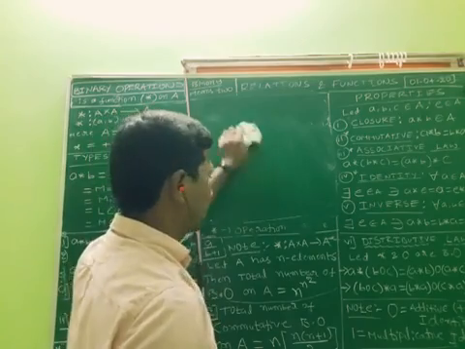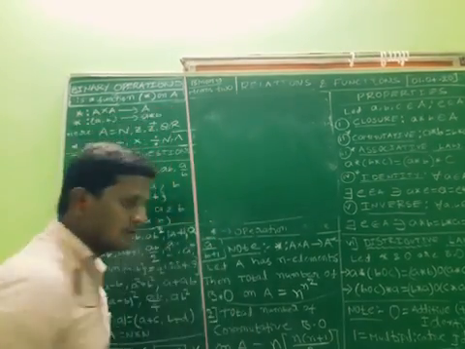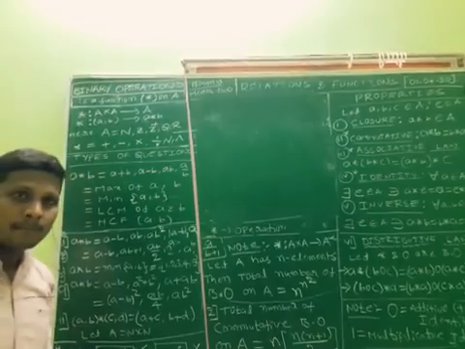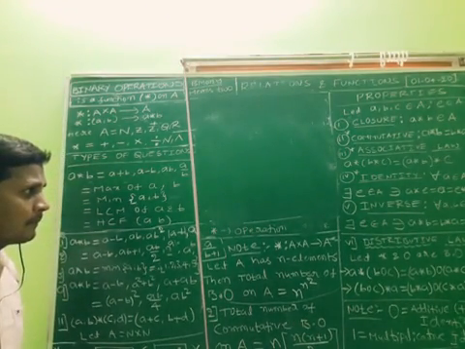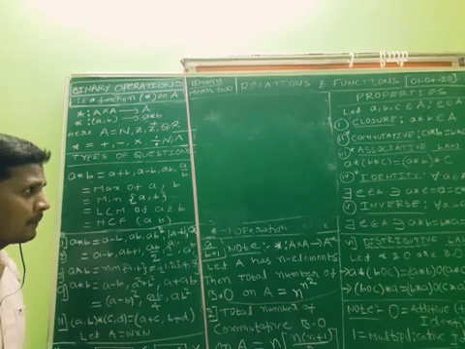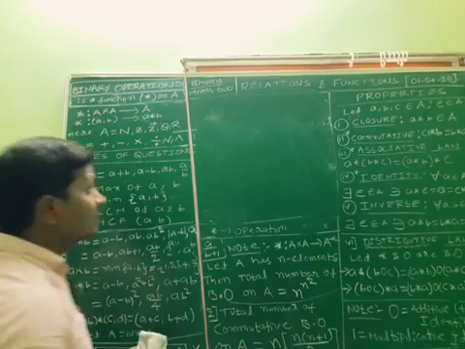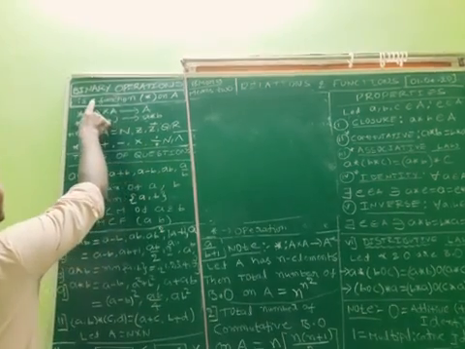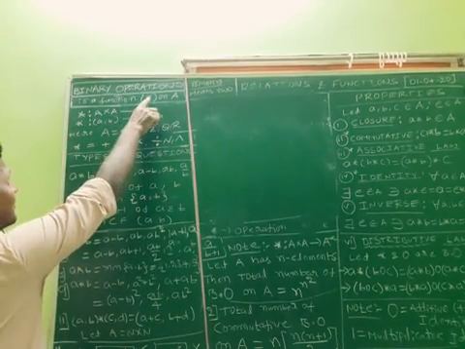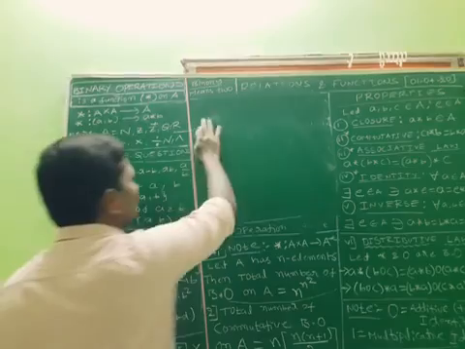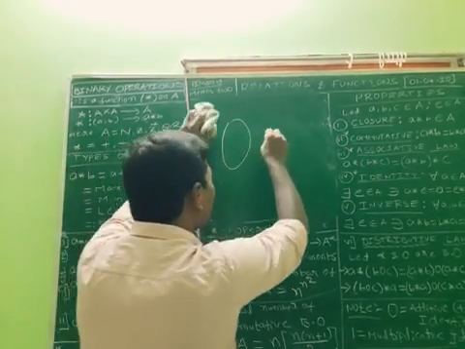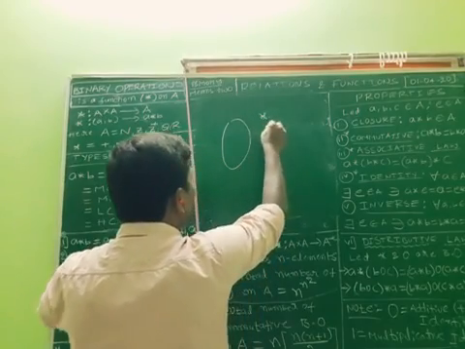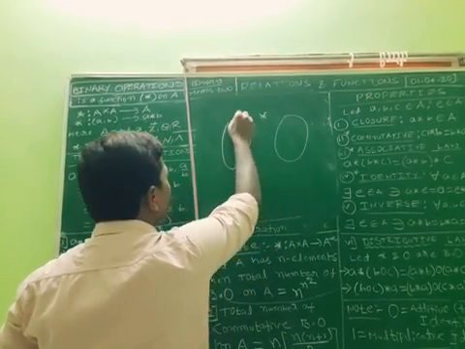That is only a binary operation. Okay, what is the meaning of star? Star is a function. Every function has a domain and codomain.